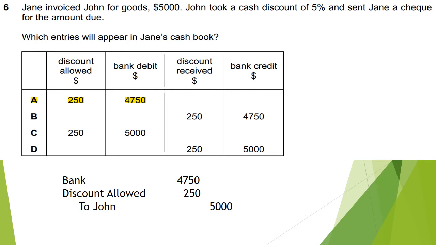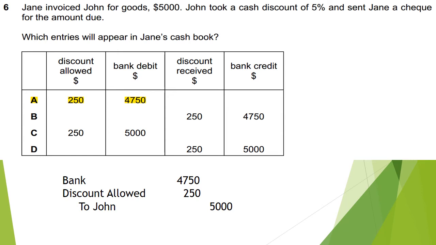That will be the discount allowed by Jane to John, and this will be discount allowed. This will be an expense for Jane. It will be debited, and the remaining balance which he received via check, that is 4,750.